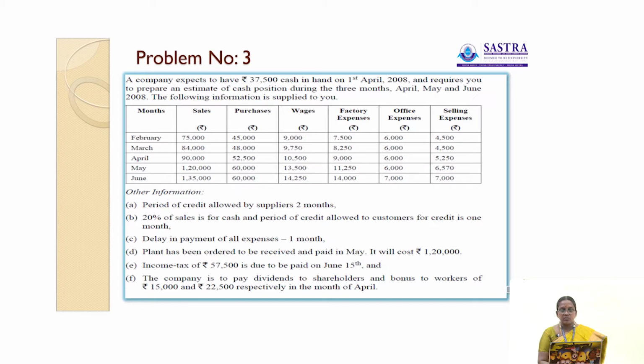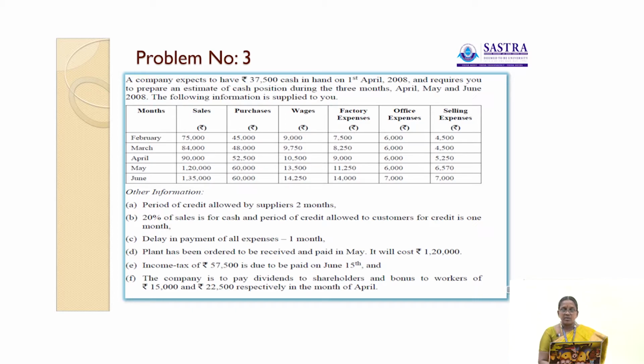The month of March, 84,000 is the sales, 48,000 is the purchases, 9,750 is the wages, 8,250 is the factory expenses, 6,000 office expenses and selling expenses is 4,500.